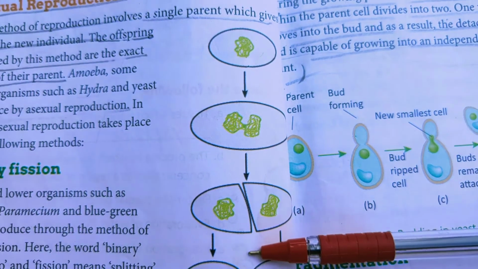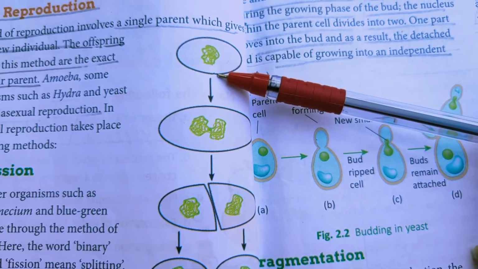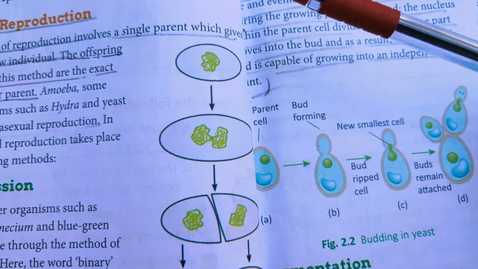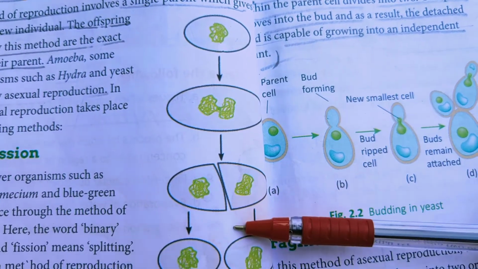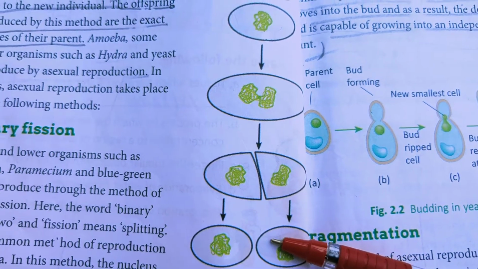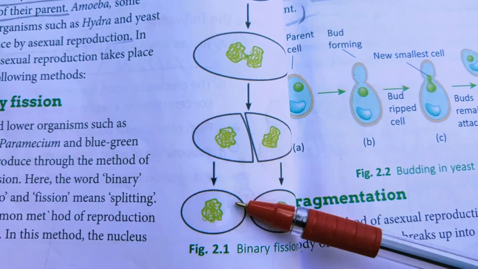What is the meaning of binary? It means two, and fission means splitting. Simply, a cell divides or splits into two daughter cells, and each daughter cell grows into an adult individual.